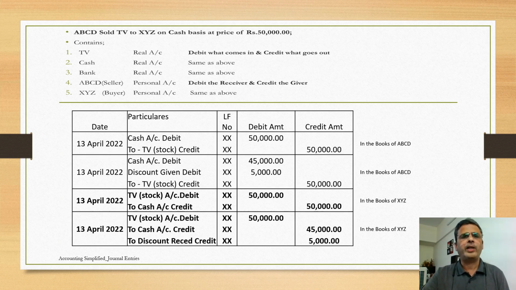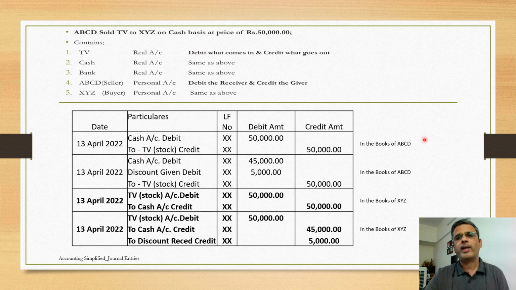For the sake of continuity, I have put the case study here, so that when we are talking about the entry, the case study is also visible to us. Now, what entry would get passed in the books of ABCD? What has ABCD done? ABCD has sold the TV to XYZ on cash basis at 50,000 rupees.